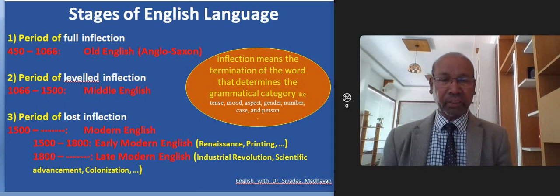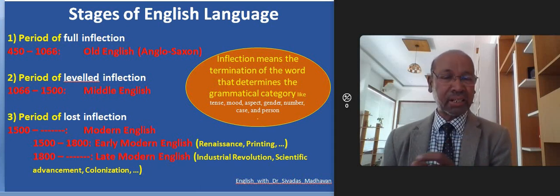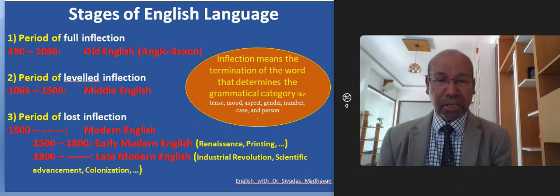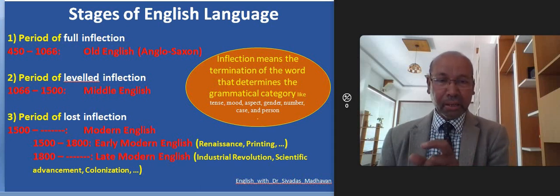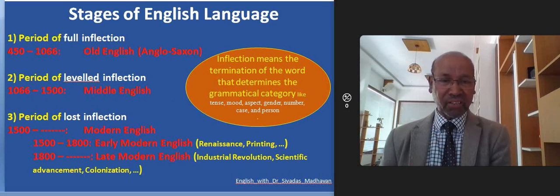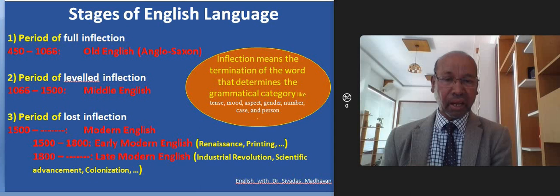And in the same way, the objective case of certain pronouns like him: I met him, I saw him, I told him. Him is the objective case. When the word he becomes objective, it becomes him. When it is subjective case, it becomes he. So subjective case and objective case we can see. For example, I and me. I is the subject, the nominative case, and me is the objective case.